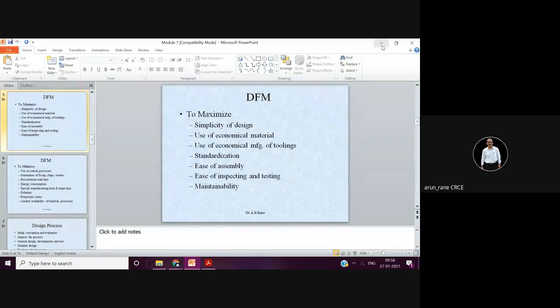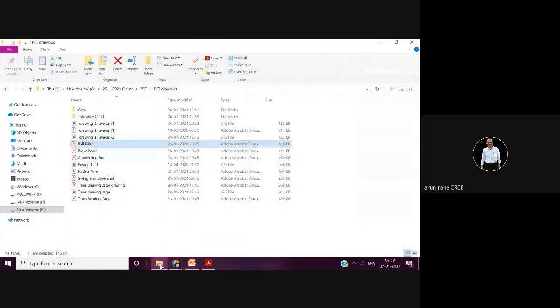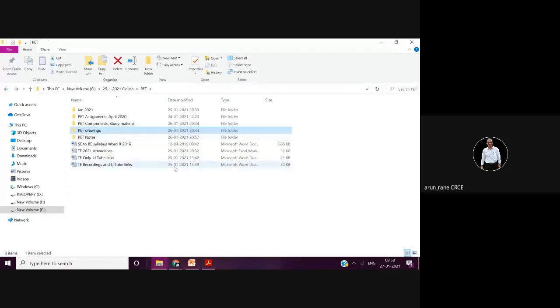I will show you one broach drawing. Broach, any idea? What is the use of broach? If you don't have any idea about broach, you tell me. I will explain. No need to hesitate. Yes, else?